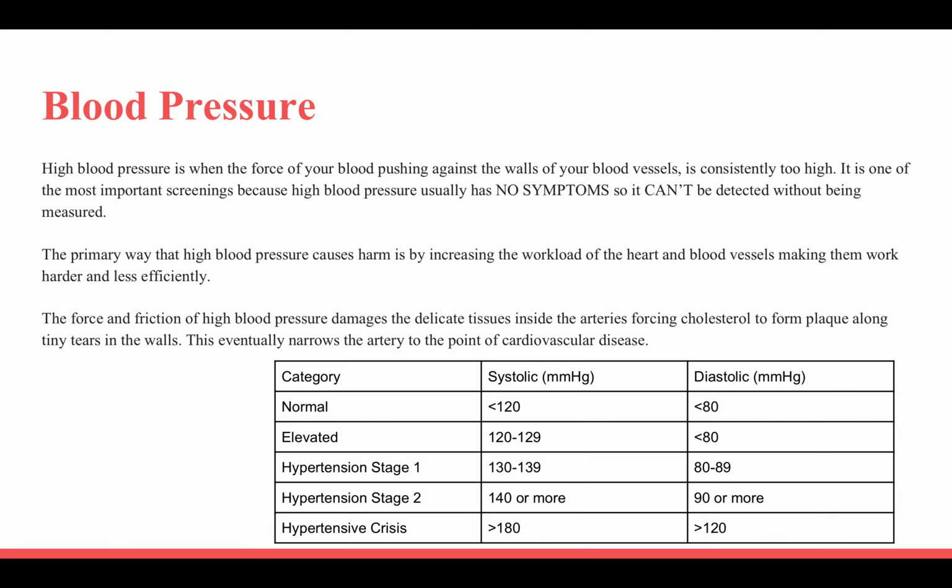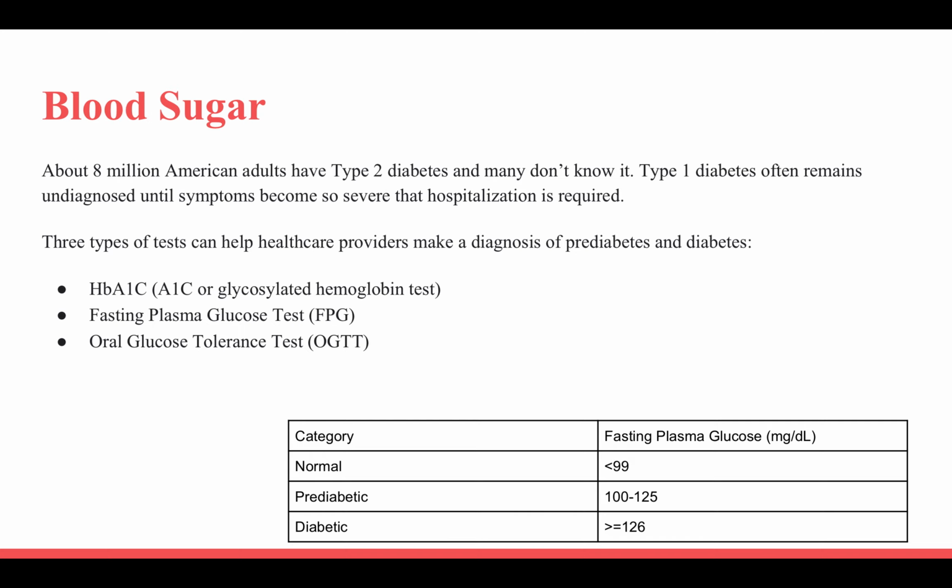Blood sugar is another important factor in heart disease because about 8 million American adults have type 2 diabetes and many don't know it. Type 1 diabetes often remains undiagnosed until symptoms become so severe that hospitalization is required. 3 types of tests can help healthcare providers make a diagnosis of pre-diabetics and diabetics.